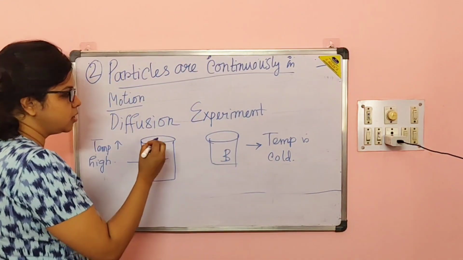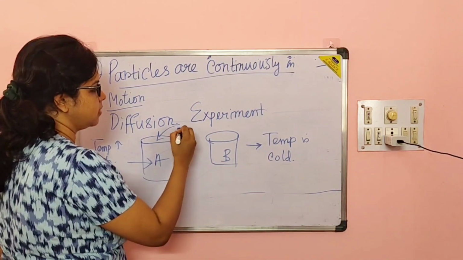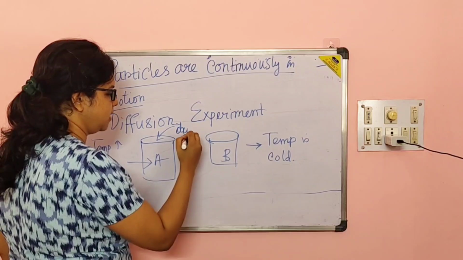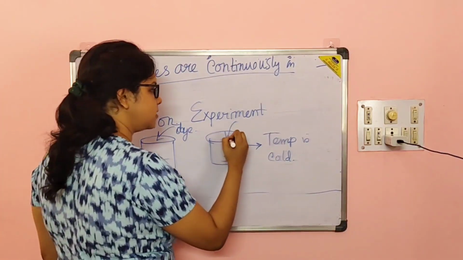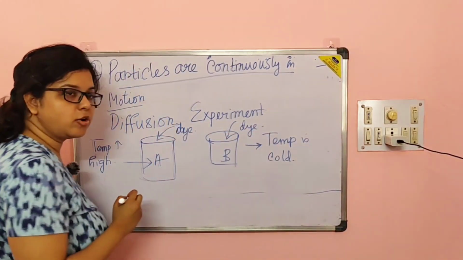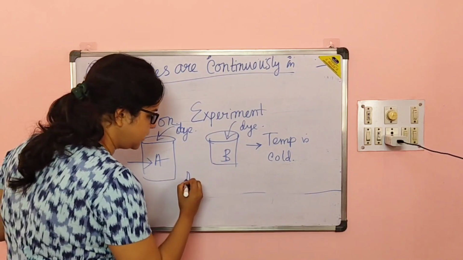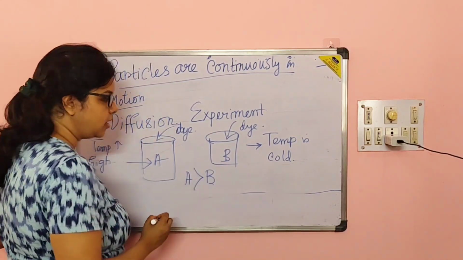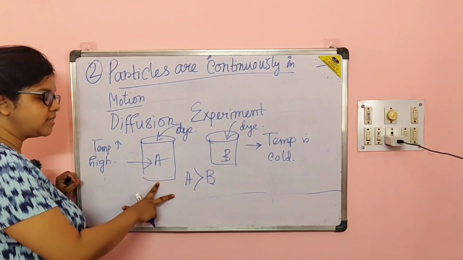If we put 2 drops of ink or any dye in these 2 beakers, then the rate of diffusion is higher in case of A rather than B. What is the reason behind it?